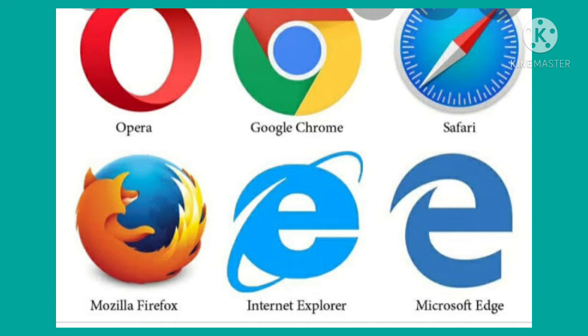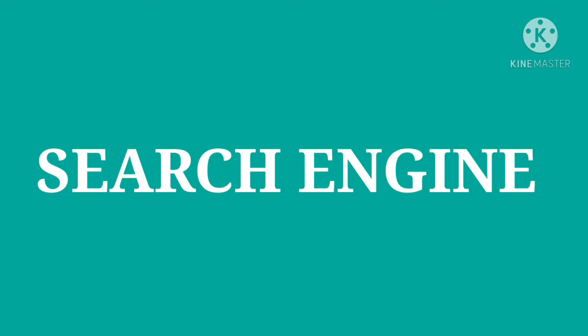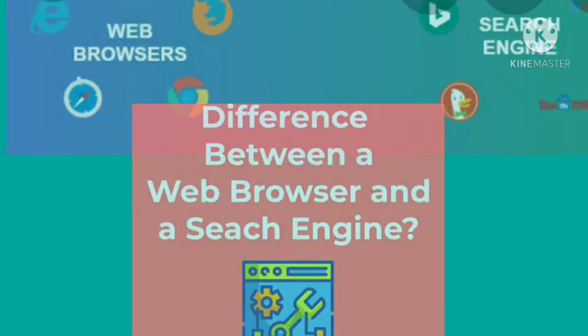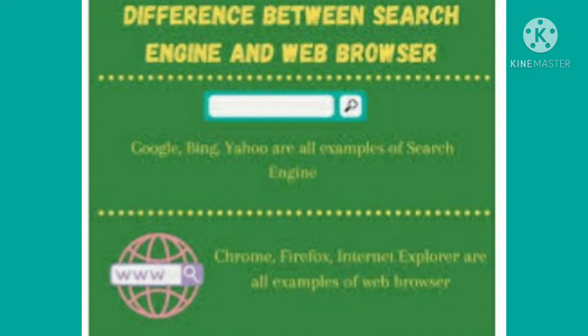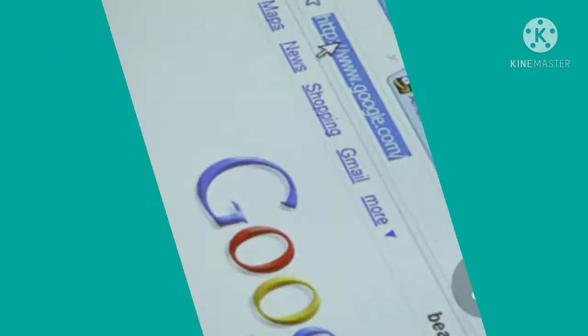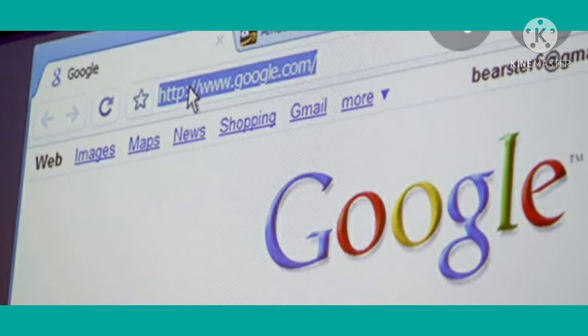So what do you mean by search engine? Yes children, do you have confusion between these two terms, web browser and search engine? They are two different things. If you know the exact name of the website, you type its URL in the address box of the web browser, just like this. When you click on any web browser, you can see a window like this. If you know the name of the website that you want to visit, you can type its URL directly in the address box of the web browser. Here you can see the address box, and after that you can hit the enter key.